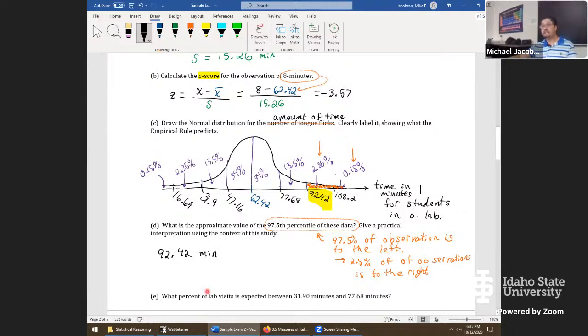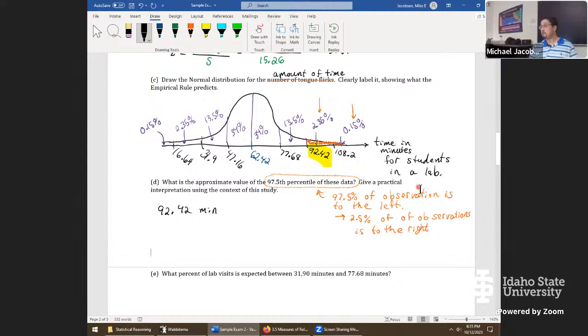Now we just have to interpret what the meaning would be for that quantity. First, any questions at all, folks, on finding the 92.42 minutes? Okay, for interpretation, we can say something generically along these lines. You can either use the 97.5 percentage or the 2.5 percentage. I'll go with this one right here.